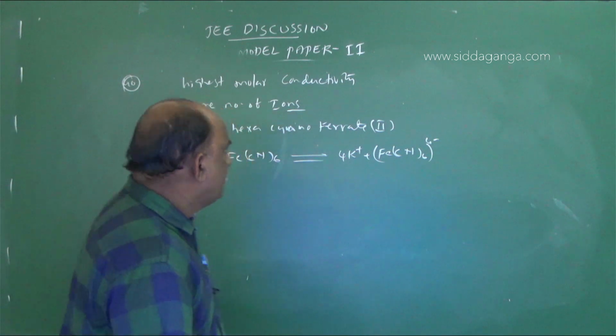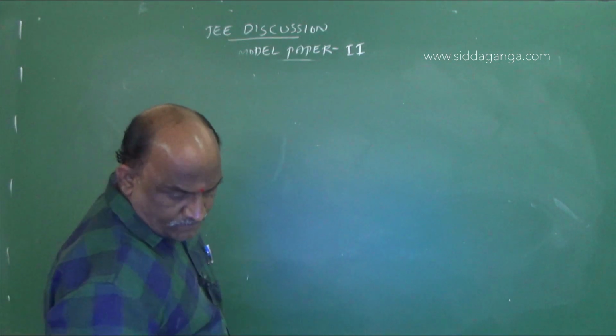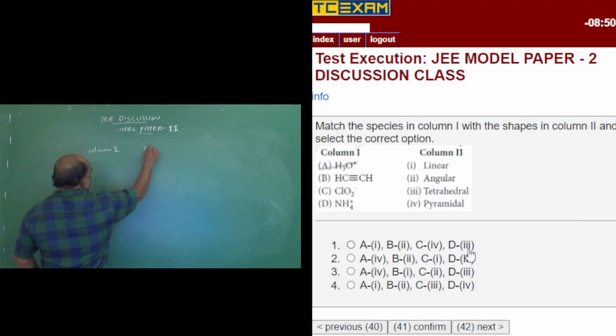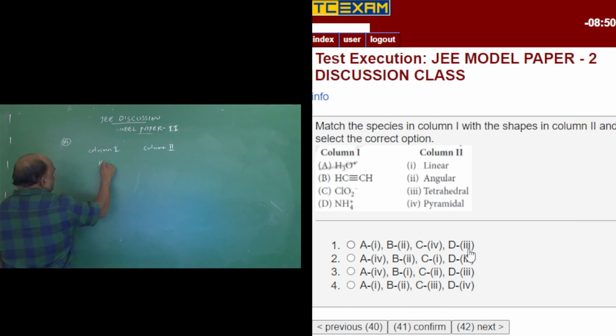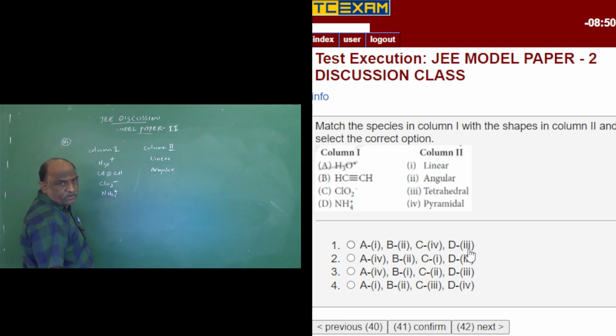Match the following. Simple it is. Question 41. Column A: H3O plus, CH triple bond CH, ClO2 minus, NH4 plus. Column B: linear, angular, tetrahedral, pyramidal.